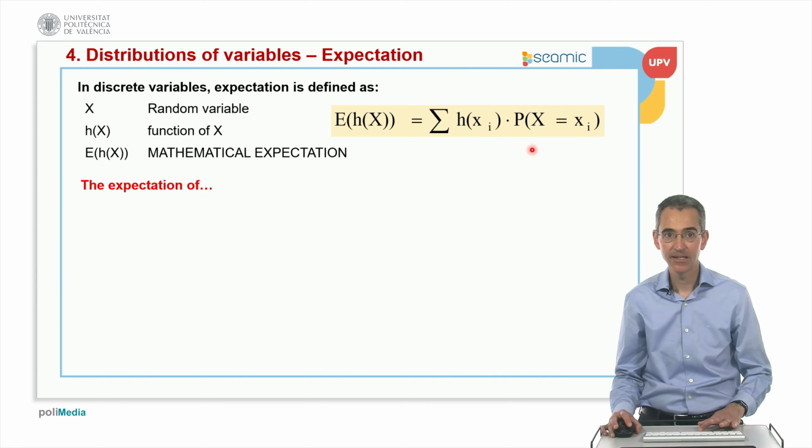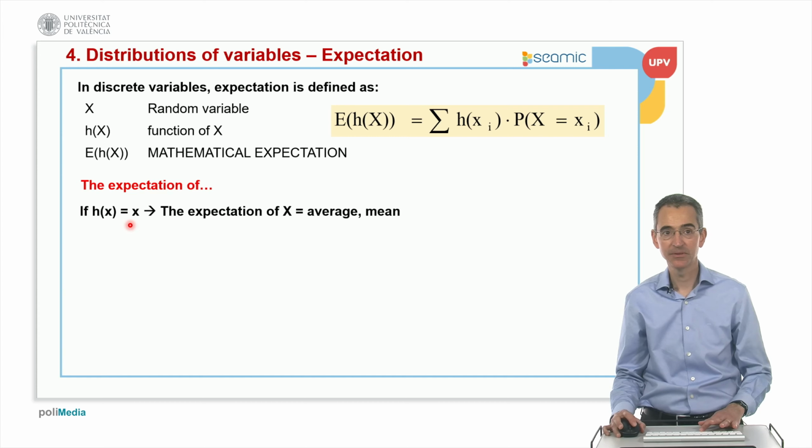Now what is the expectation of x? If this function is x, which is the simplest function possible, the expectation of x is the average. If we particularize, if we make this function x, it becomes the previous formula that I explained in the previous slide. So that is the average. We usually express it like that: the expectation of x is the same as the average. Many times in statistics we write this, but it is exactly the same as talking about the average.